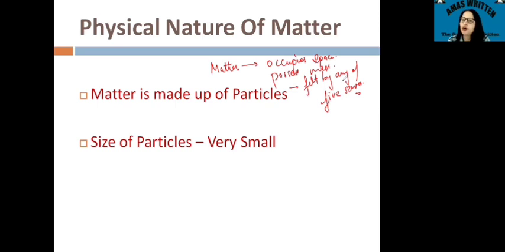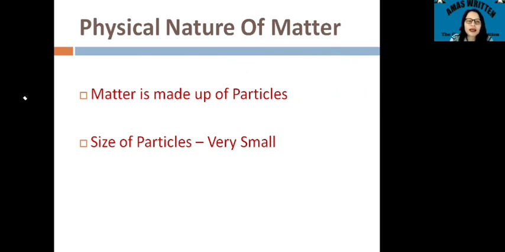Let's take the example of water. Again, it occupies some space, it has some mass, and it is also felt by any of our five senses. If you talk about matter, usually matter is made up of particles. This is the first physical nature that we talk about for matter. Certainly matter is made up of particles. You might not be seeing that because these particles are very small in size.